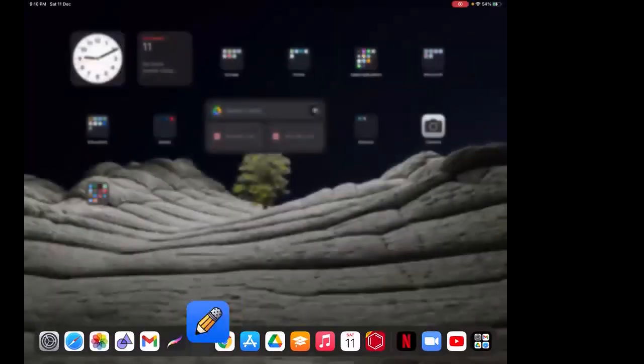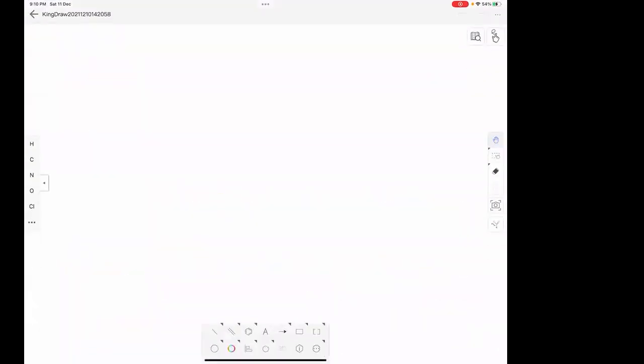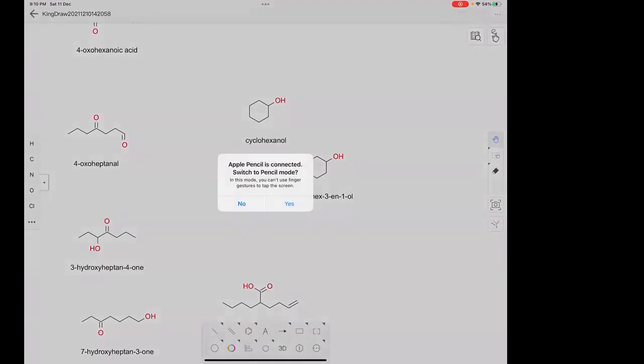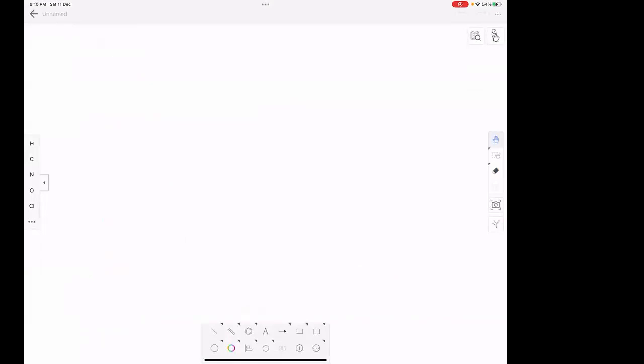Now let us go to the structures. I'll give you examples and I think you'll understand. Let us see. So let us take a new document. I'll draw two structures. You tell me how they are related to each other. Now the first structure is this. So let me just zoom a little bit. Okay. So this is your first structure. This is your second structure. Here you have a methyl group attached here, and here you have a methyl group attached.